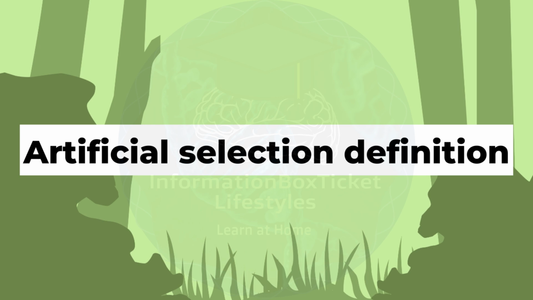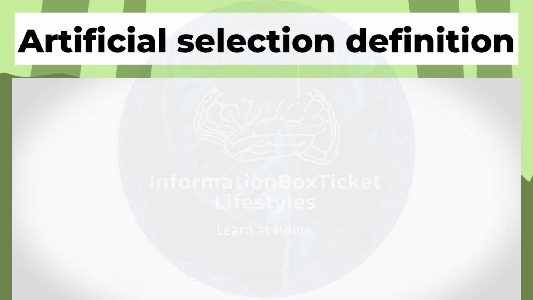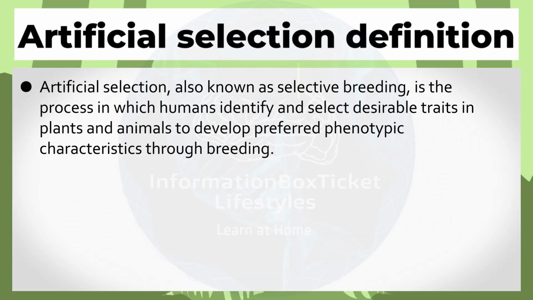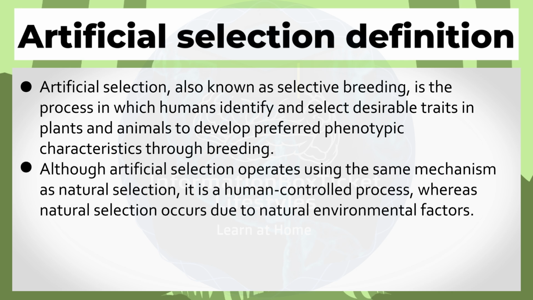Artificial selection definition. Artificial selection, also known as selective breeding, is the process in which humans identify and select desirable traits in plants and animals to develop preferred phenotypic characteristics through breeding. Although artificial selection operates using the same mechanism as natural selection, it is a human-controlled process, whereas natural selection occurs due to natural environmental factors.